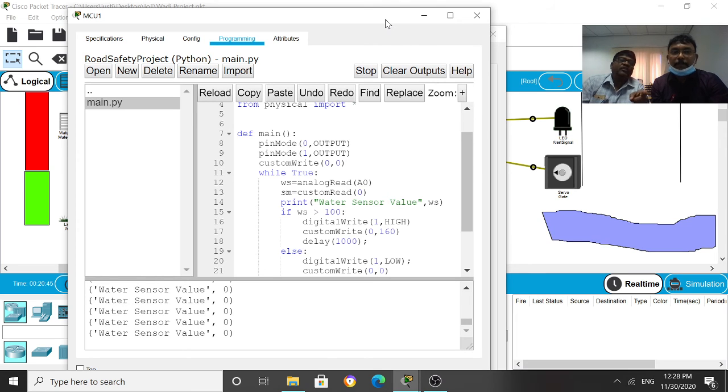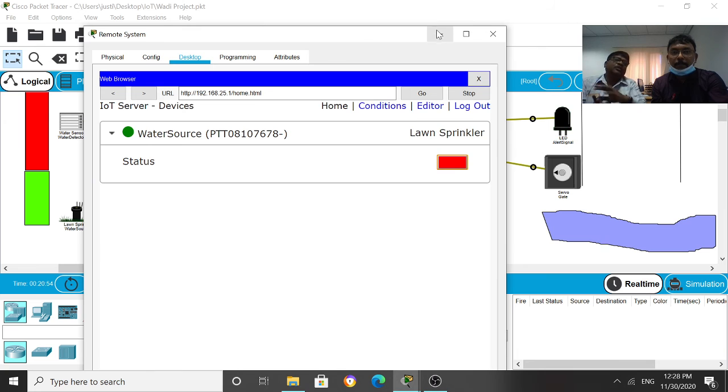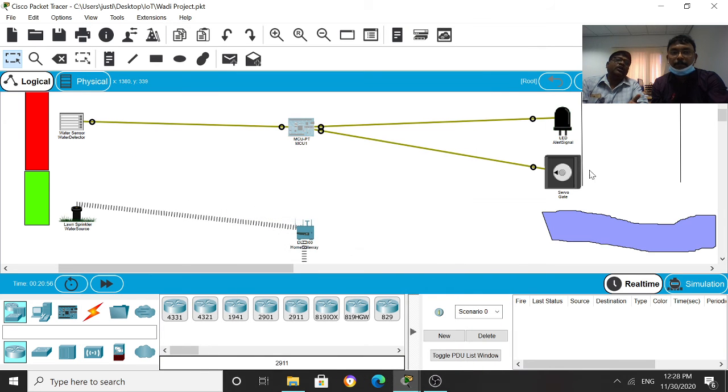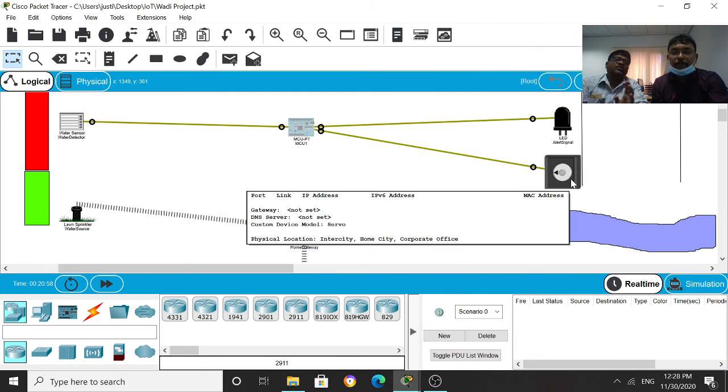This servo we have taken as a gate: when it reaches a certain level, automatically the pointer will move to the right. It is like a gate. It closes the road, not allowing the drivers to cross the wadi.